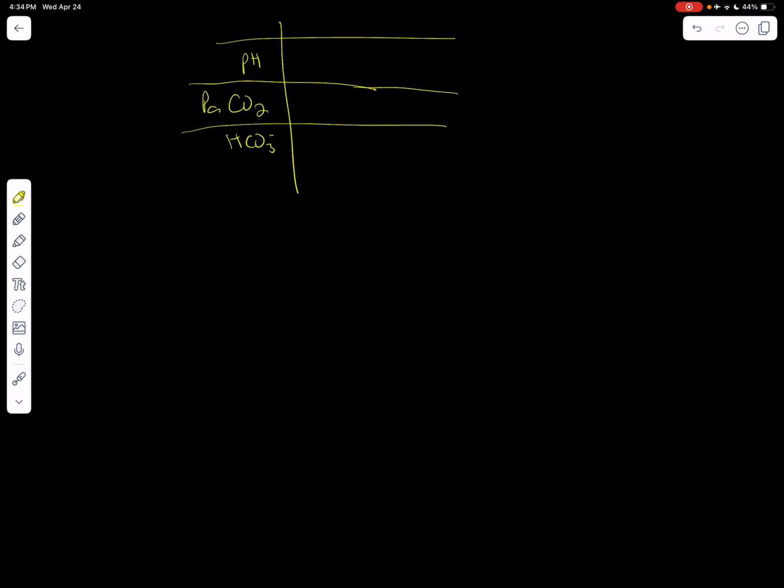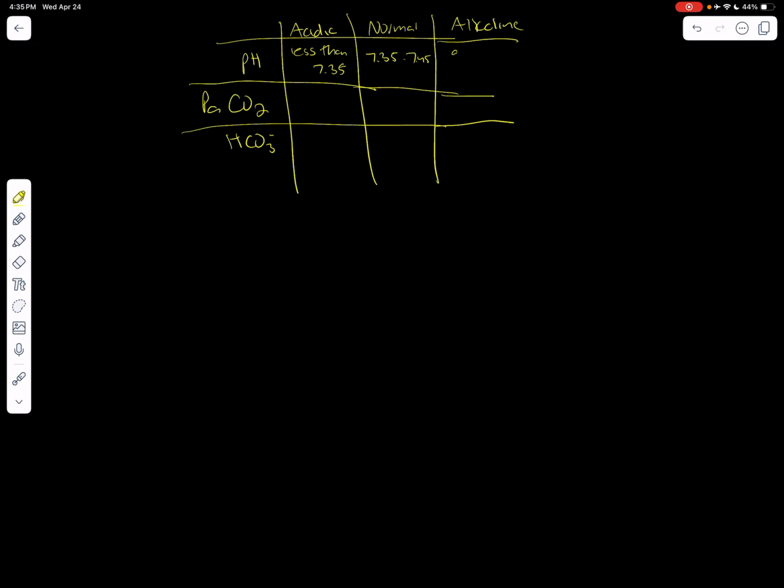Okay, so here we go. We've got our acidic values, we've got our normal, and then we've got our alkaline. So pH, we go 7.35 to 7.45. If we're acidic, we are less than 7.35.